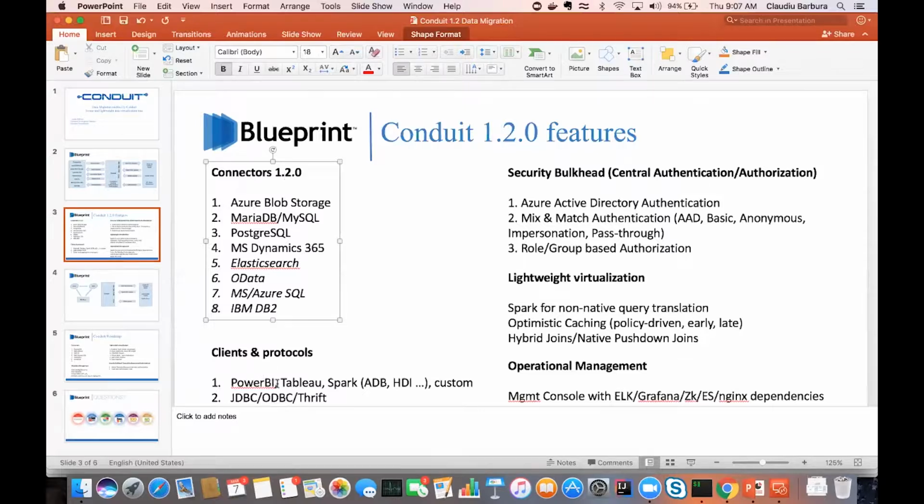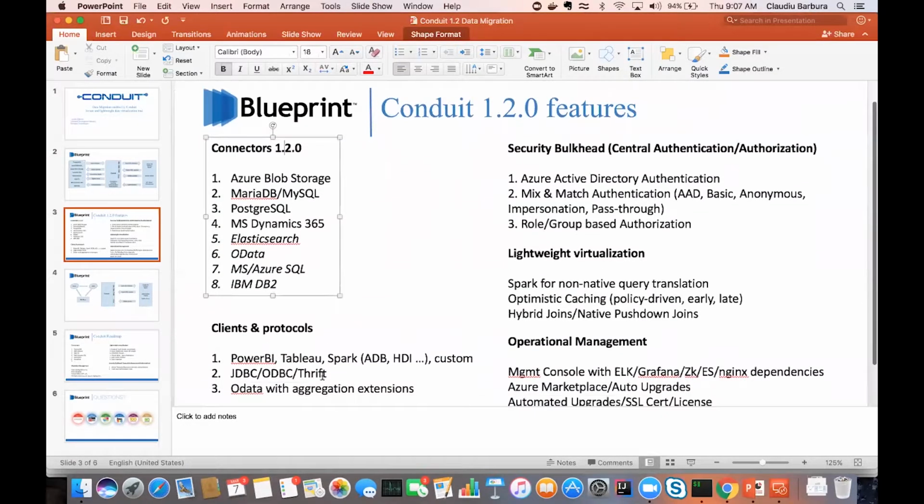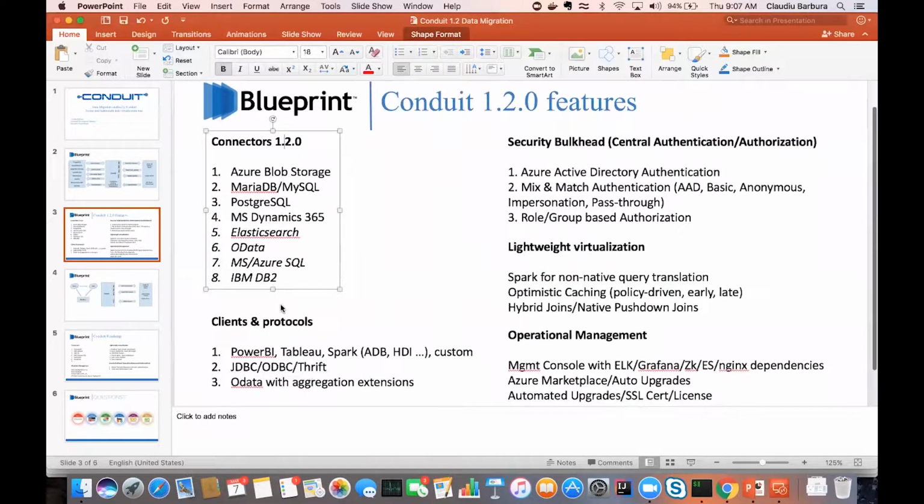The protocol that we support for the BI tools, Power BI, Tableau, or even a distribution of Spark, they can use our JDBC ODBC Thrift interface, but we also support OData with aggregation extensions across all these data sources, right? And this is an important part, the aggregation extensions. It's all about aggregations in these BI tools.